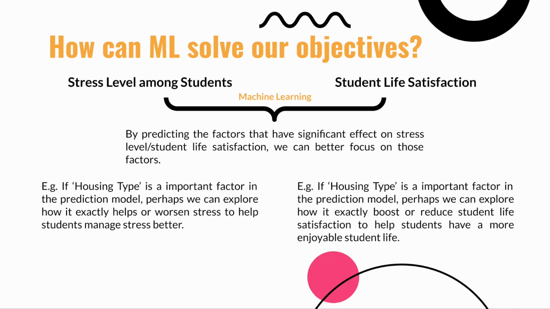So, how does machine learning actually solve our objectives? By building a good model, we'll be able to predict target variables, and from there, we'll be able to identify factors which have significant effect on the model, and this allows us to better focus on those relevant factors to help improve the situation. For example, if it was found that housing type is an important factor to the model for satisfaction level, we can explore more on it, such as how it may boost or reduce student life satisfaction to help students build a more enjoyable student life.